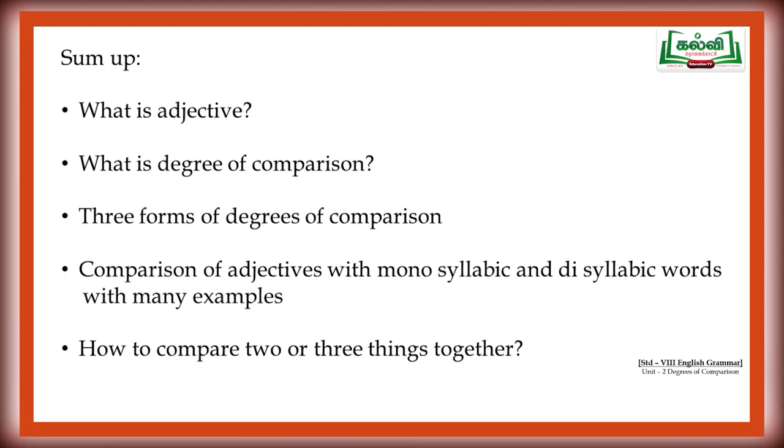Now let's sum up. In this class, we have seen about what is an adjective, what is degrees of comparison, three forms of degrees of comparison, and then comparative of adjectives, and finally how to compare two things or three things together. Hope you got a good knowledge about these things. Do practice at your home with the help of your textbook. Go with many examples. We will see you in the next class.